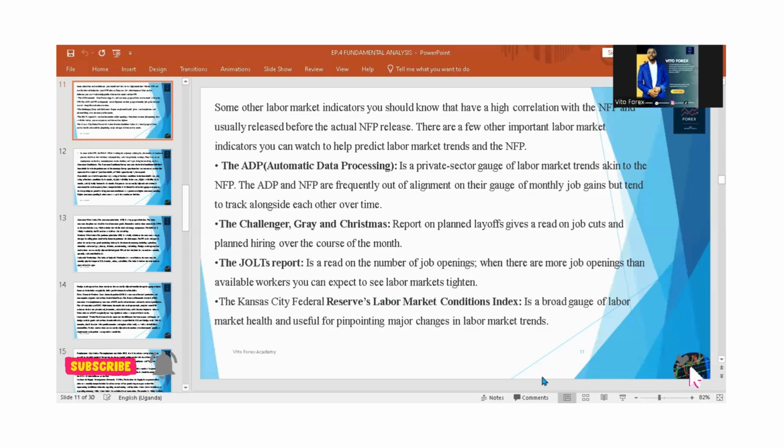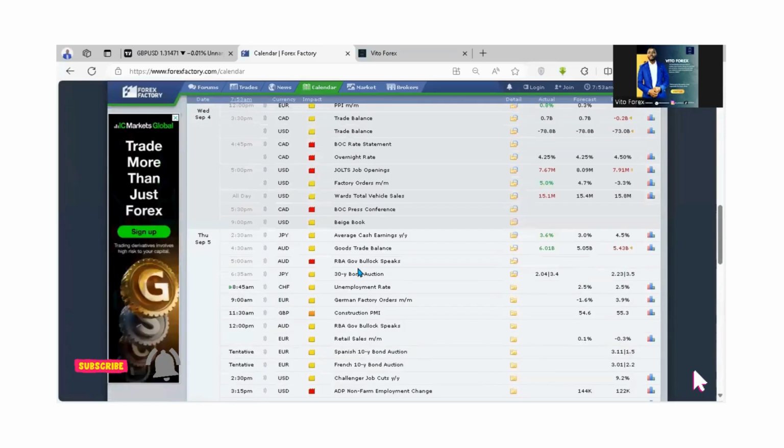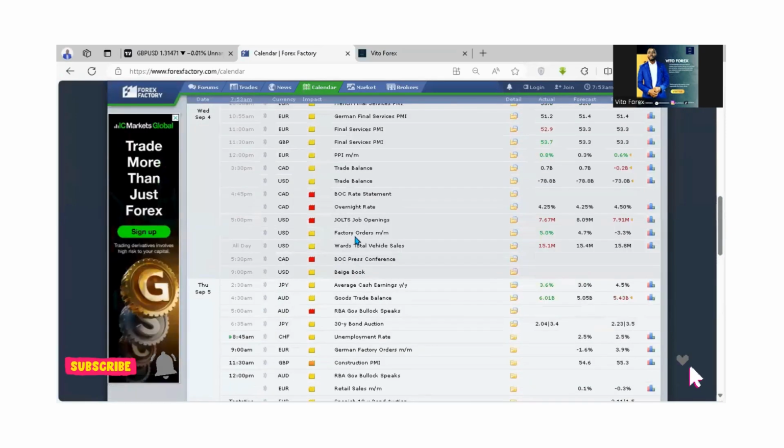Let me see whether I can find that job listings. It's here. The job listings came in yesterday, Wednesday, at 5 p.m. You can see that the forecast for jobs listed was 8.09 million, but the actual data showed that the jobs listed were 7.67 million.